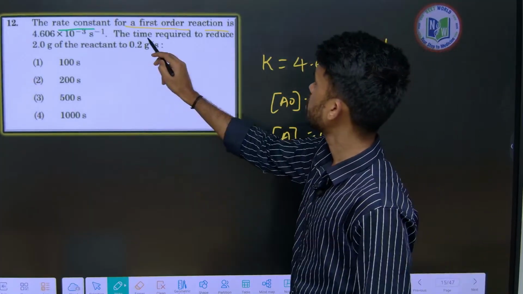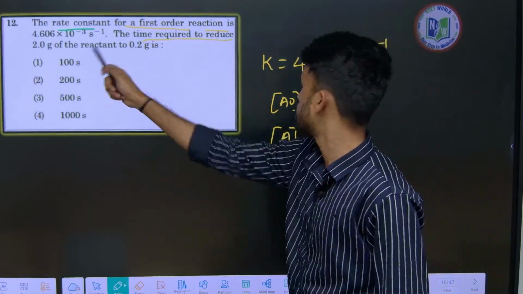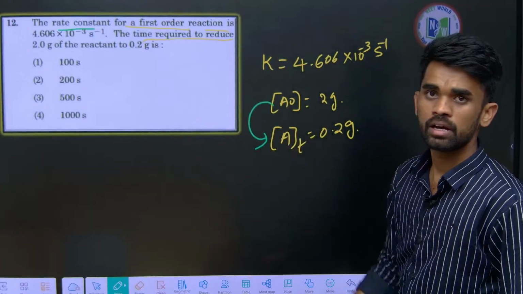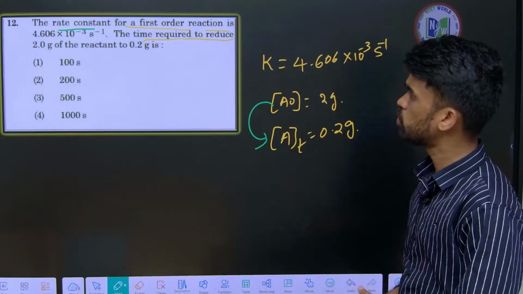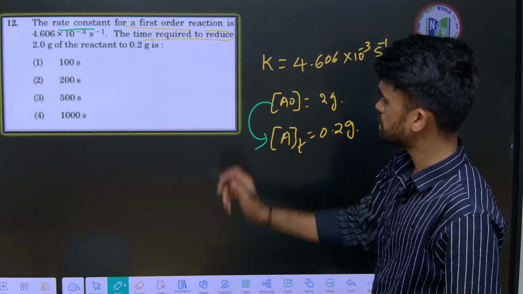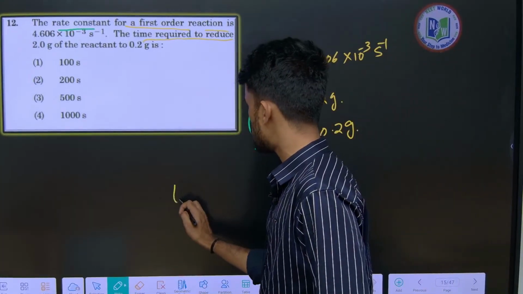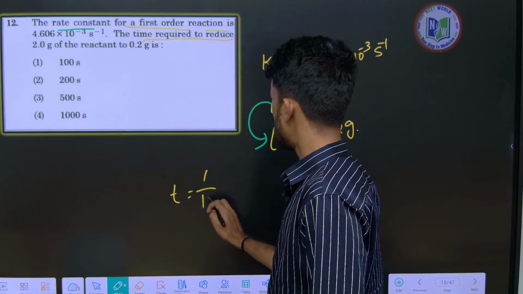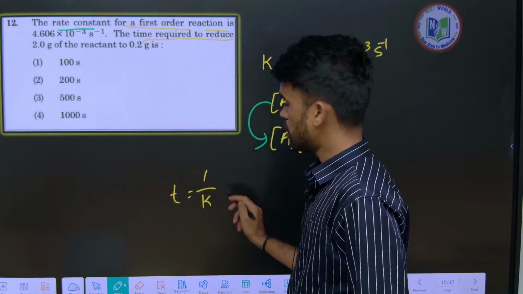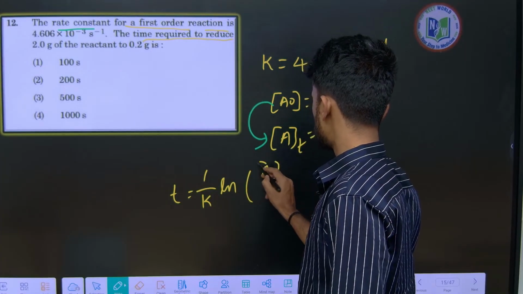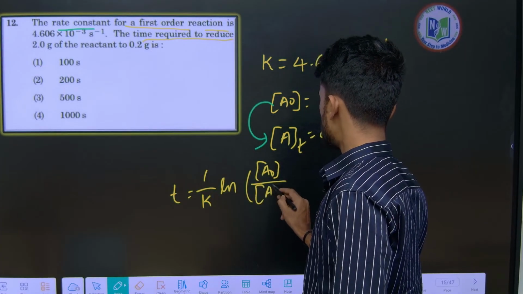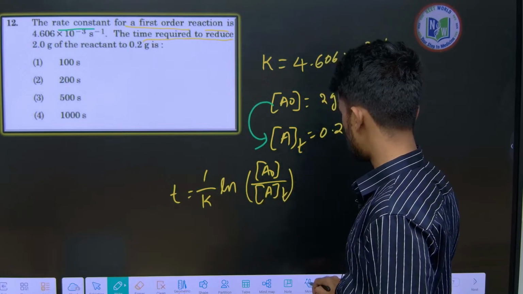The time required to go from 2 grams to 0.2 grams, how much time it took for this process, they are asking. Since it is a first order reaction, the formula is t equals 1 by K ln of initial concentration by the concentration at time t. This is what we need to consider here.